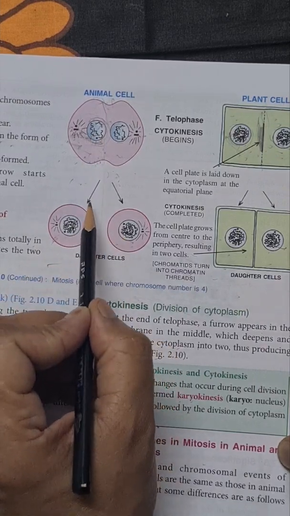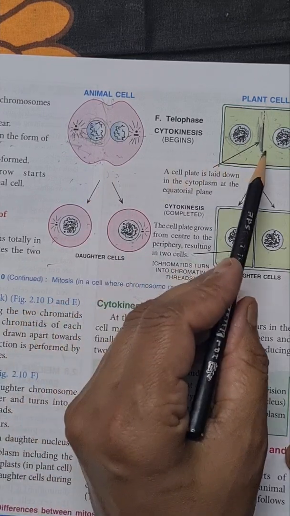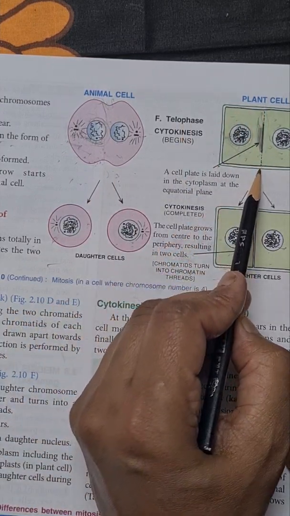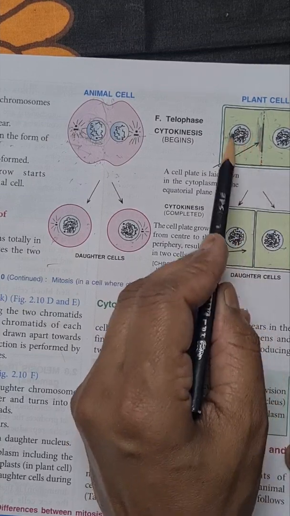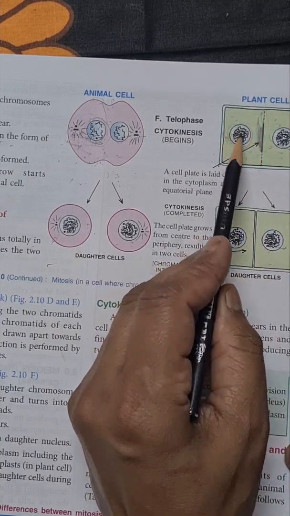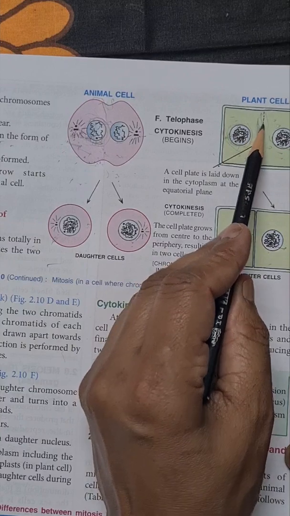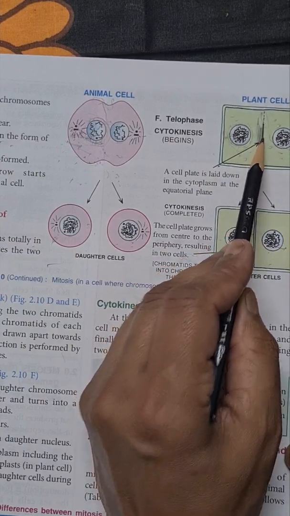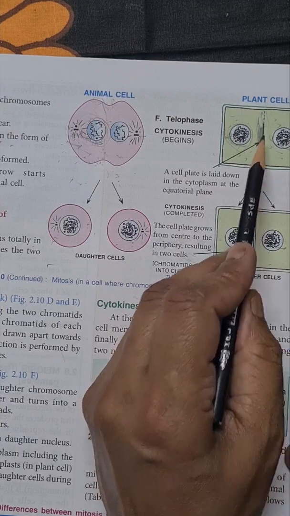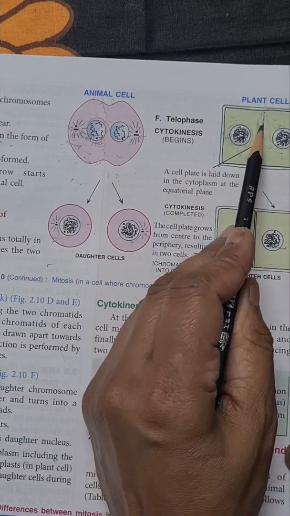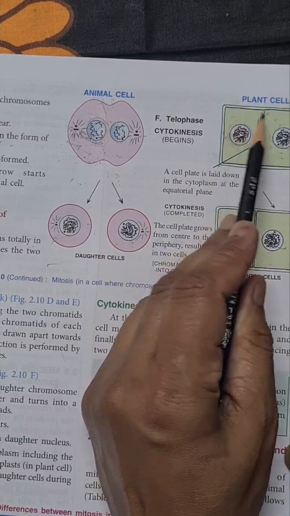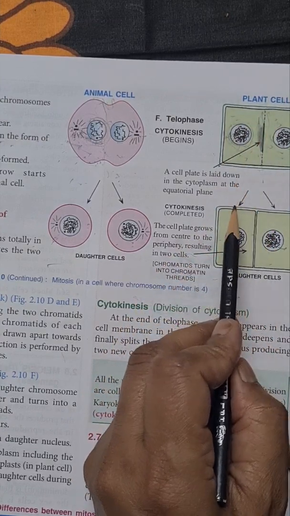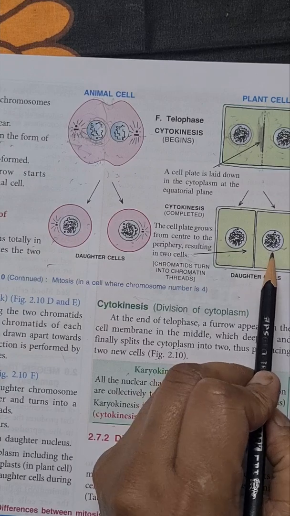that is cytokinesis. In the plant cell, as furrow formation does not take place, after the formation of the nuclear membrane and nucleus, cell plate formation takes place at the center of the cytoplasm. This cell plate divides the plant parent cell into two daughter cells at the end, that is cytokinesis.